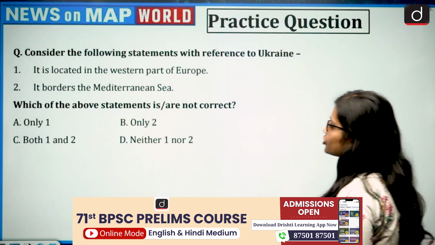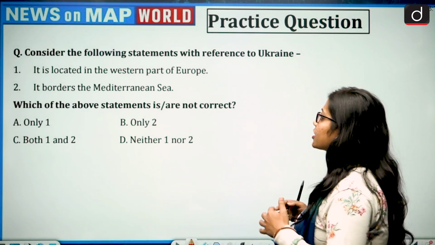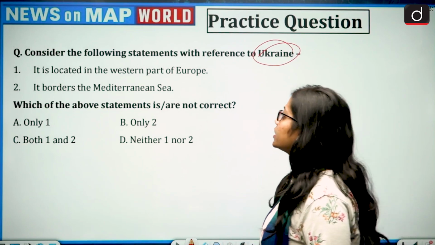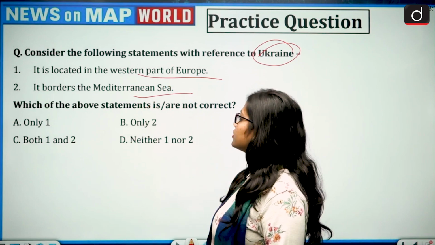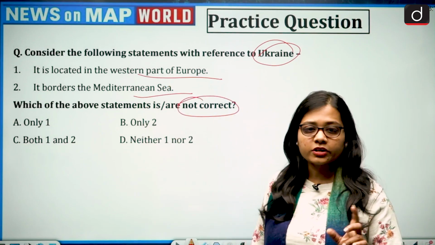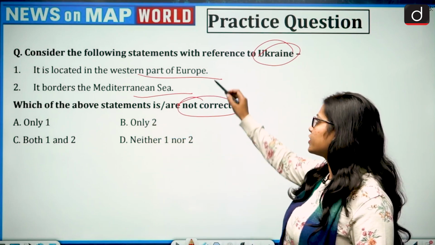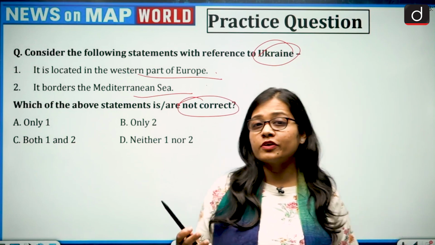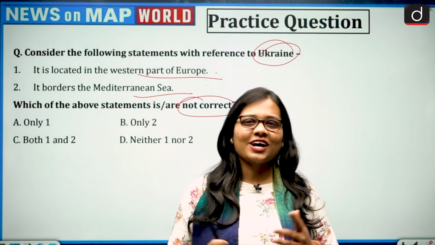and it's the practice question, and like always you people will give me the answer in the comment section. The question reads: consider the following statements with reference to Ukraine. There are 2 statements given. One, it is located in the western part of Europe. Two, it borders the Mediterranean Sea. Which of the above statements is or are not correct? Only one, only two, both 1 and 2, neither 1 nor 2. As I always say, go and look at the map, or you can pick up the atlas and see the map, and then give me the answer in the comment section.